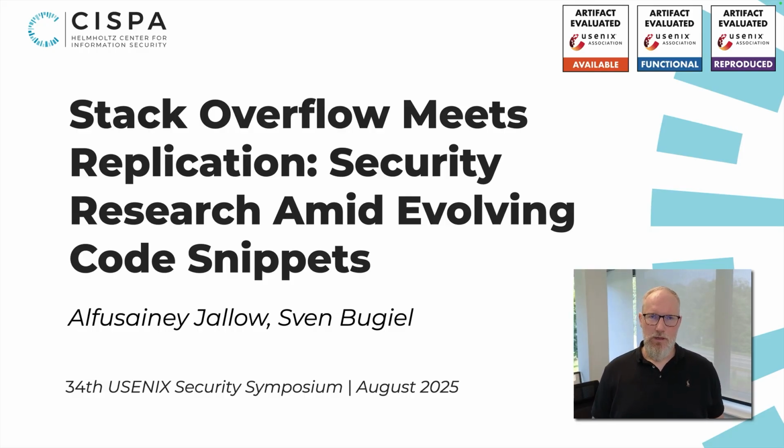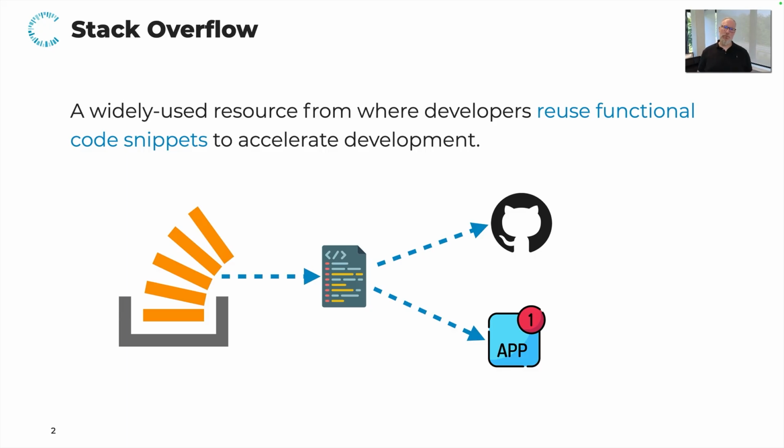Snippets. As you're all aware, Stack Overflow is a popular platform among software developers. It allows them to exchange knowledge among each other in the form of question and answer posts. And the appealing part is that the answer posts can contain reusable functional code snippets that can help accelerate development if developers face this particular problem and then can resort to these code snippets.